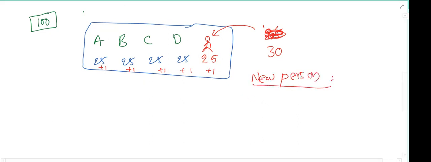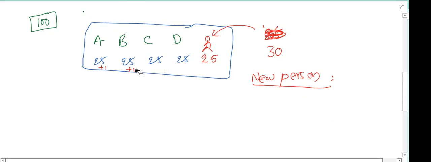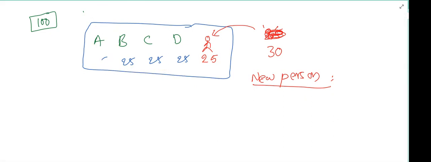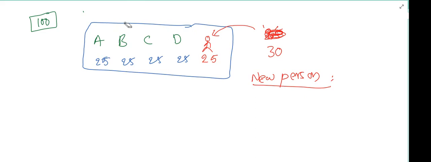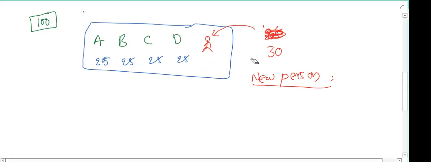So in our example, what is the entry pass here? How much is the entry pass? 25. Whoever wants to join this group has to bring 25 rupees. That is our concept here.